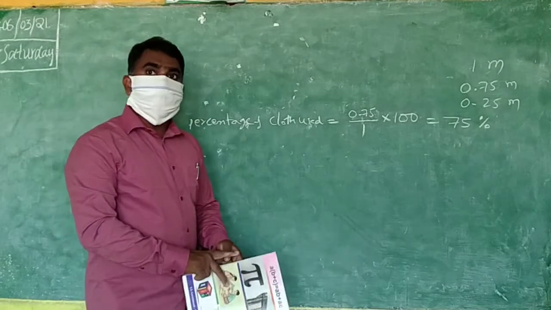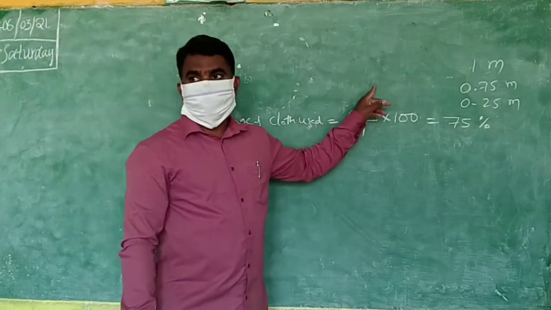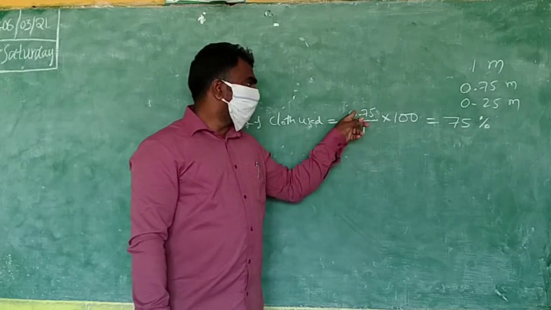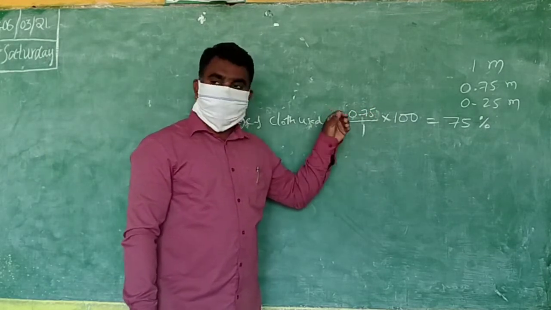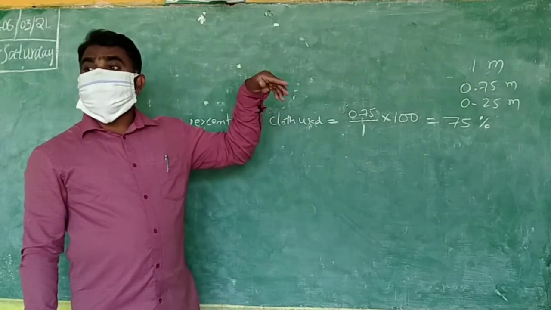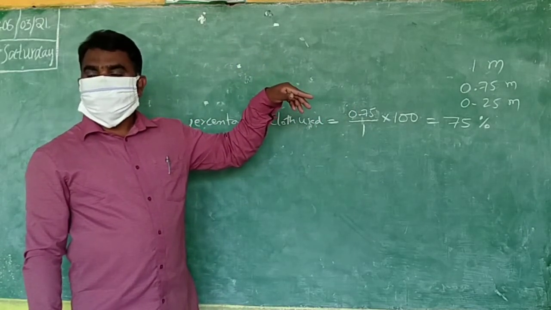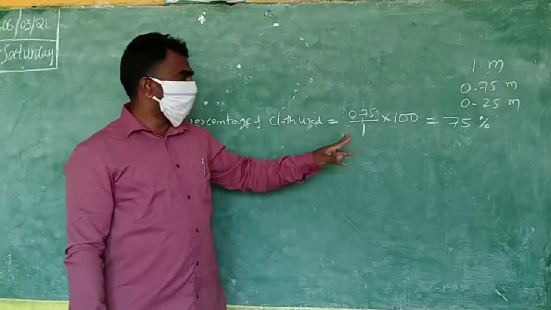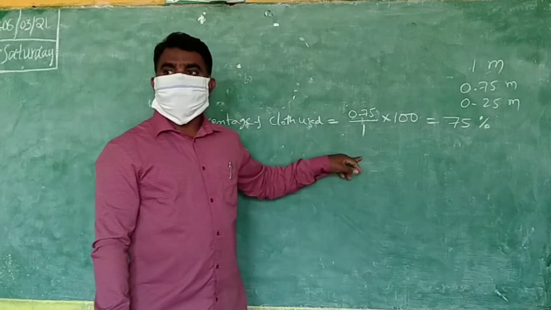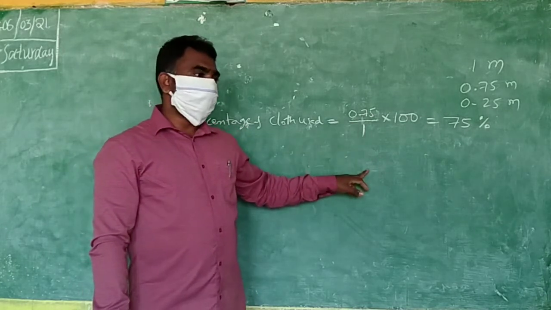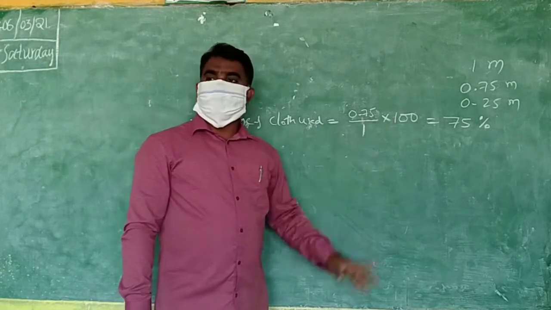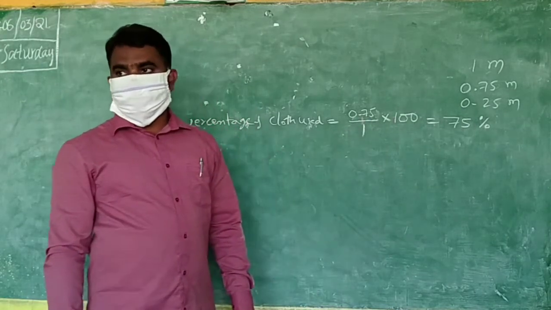Then compulsory above also you have to change, no? This is you are converting into centimeters. Then above 0.75 also converting into centimeters, no? Then that will become what? 75 centimeters. Yes or no? Like that after converting. This one, you are saying as centimeters, 75 centimeters by 100 centimeters into 100. 100 will cancel, then 75. Like that we can.